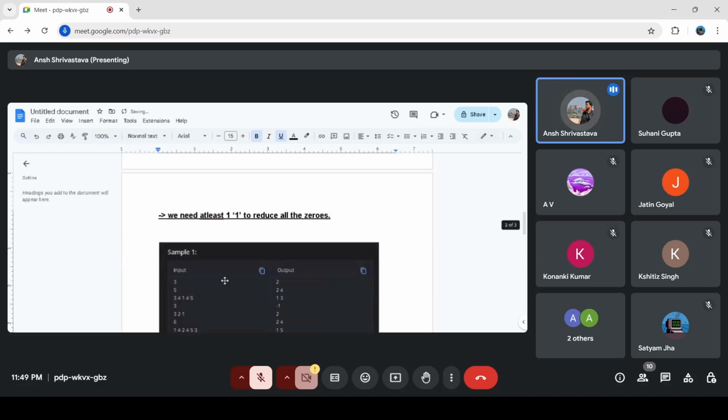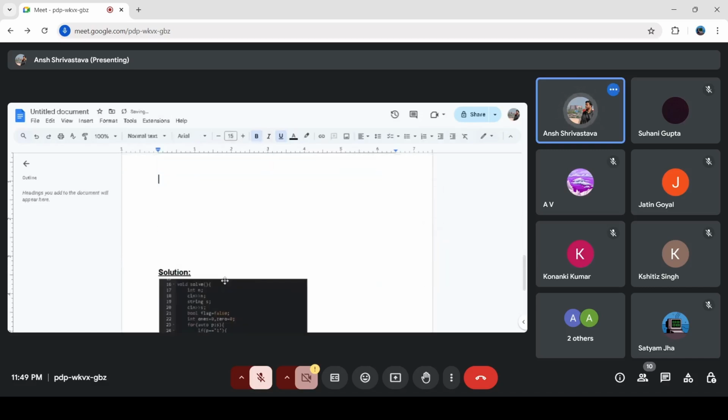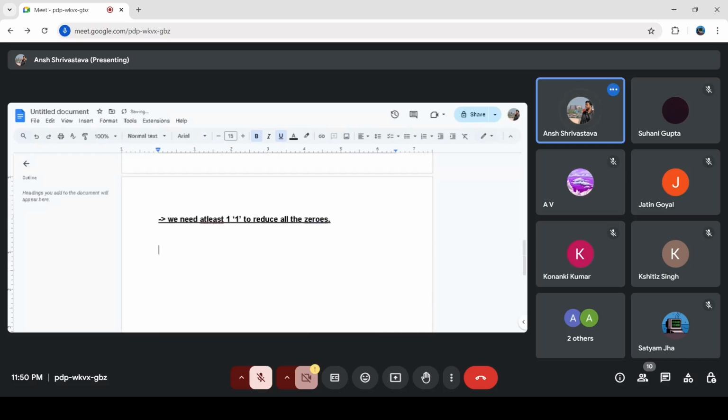Let's say this input is actually wrong. I'll delete it. I'll take you to the real test cases. Just a second.